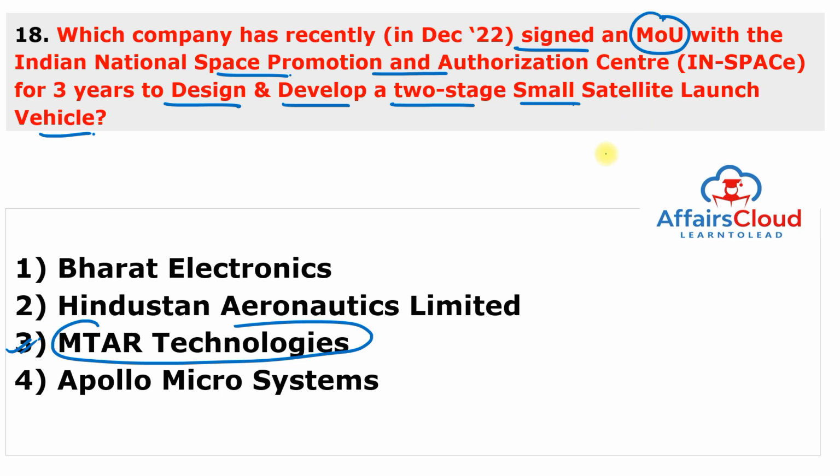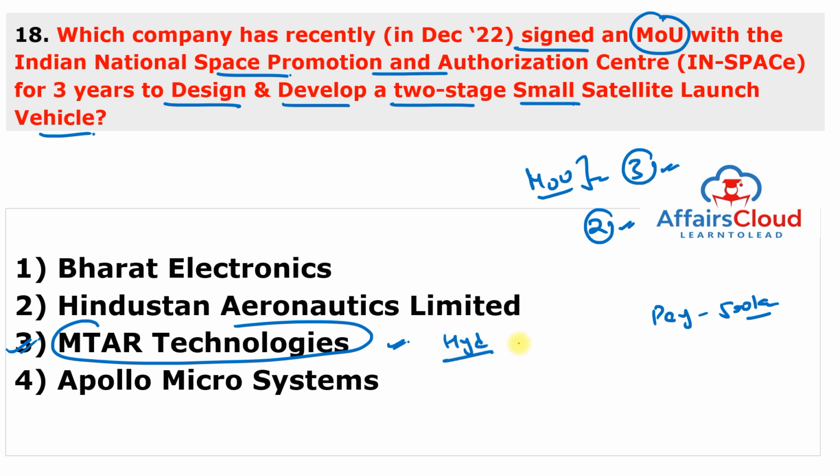So MTAR Technologies signed a memorandum of understanding with the Indian National Space Promotion and Authorization Centre for 3 years to design and develop a 2-stage to low Earth orbit all liquid small satellite launch vehicle. And this launch vehicle will be based upon semi-cryogenic technology and will have a payload capacity of 500 kg. And MTAR Technologies is based in Hyderabad, Telangana, and it was established in 1970.